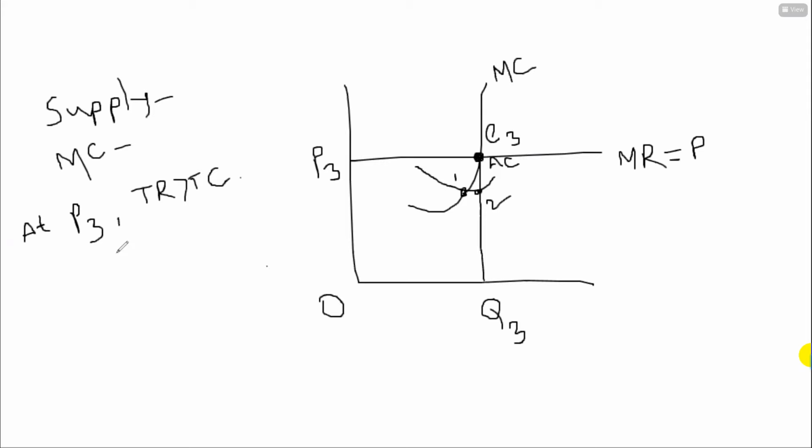You can also write it in this way, that at E3. It is actually up to you. You can write down P3, you can write down E3. The discussion is the same. At E3, because this is the equilibrium point, total revenue is higher than total cost. So it shows an abnormal profit situation. As well as at E3, what is the equilibrium price? P3, isn't it? Yes, sir. And what is the equilibrium quantity?